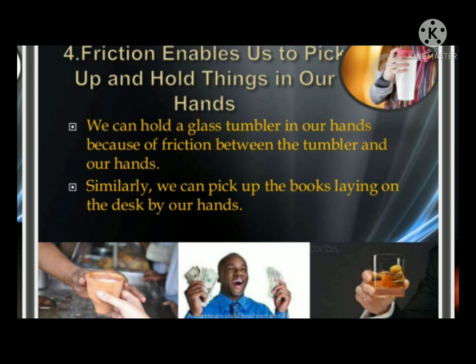Friction enables us to pick up and hold things in our hands. We can hold a glass tumbler in our hands because of the friction between the tumbler and our hands. Similarly, we can pick up books lying on the desk with our hands because of friction. Look at this picture.